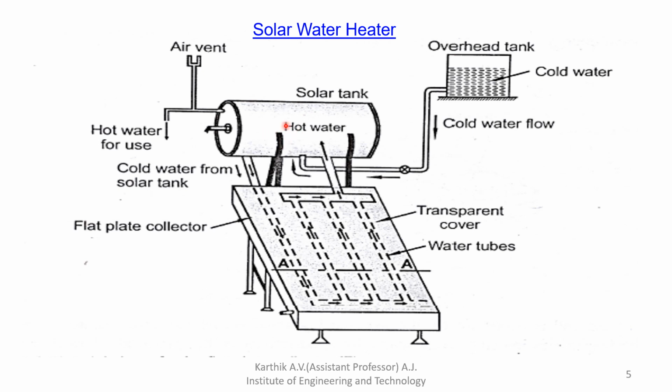And here in the middle portion, it is a mixture of cold water as well as hot water. Here there are three chambers. A chamber is nothing but there is no partition, but a chamber. The lower level is nothing but cold water, in between is the mixture of cold water and hot water, and the top level is nothing but hot water. Because of the density difference, water will be separated in the solar tank.